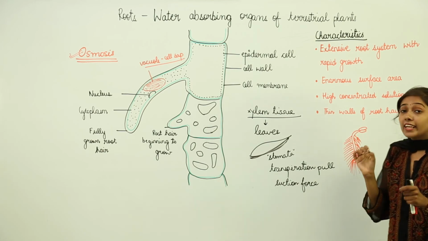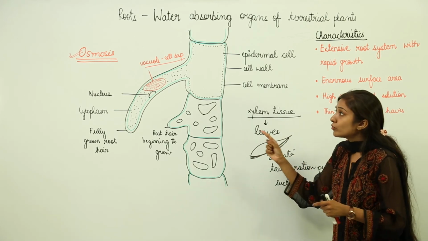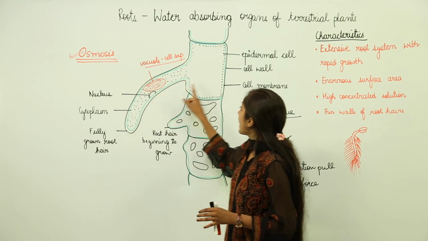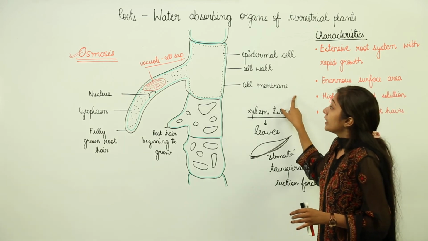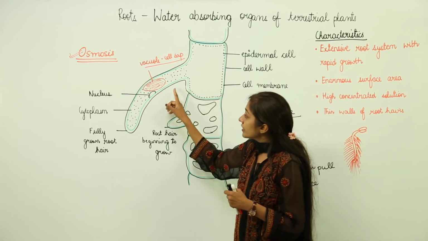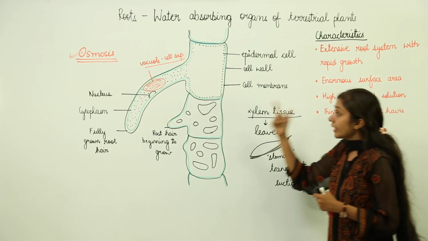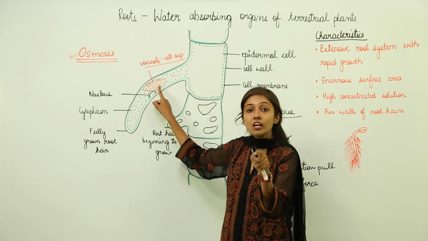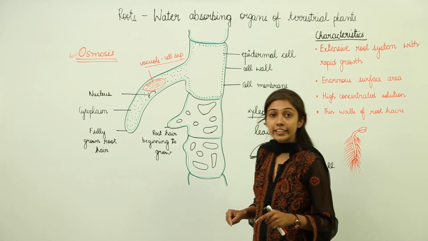I hope that you can now write down the importance of root hairs also. We have discussed the importance of root hairs a number of times. First of all, root hairs have a thin cell wall and a very thin cell membrane also. This leads to rapid absorption, right. Then root hairs increase the surface area for absorption. They also contain a vacuole, which contains cell sap, and this cell sap contains dissolved salts, due to which the process of osmosis can occur, right.